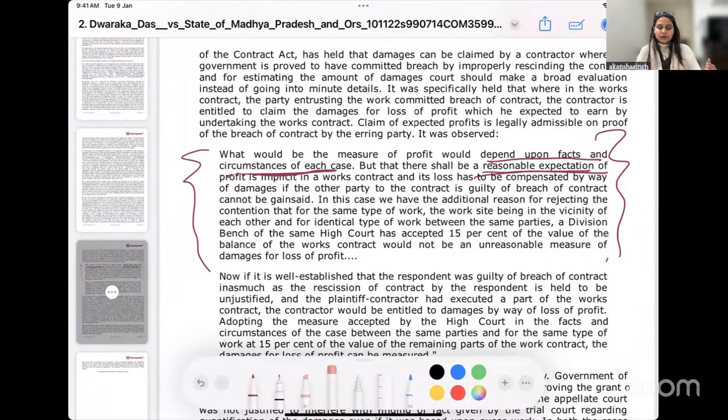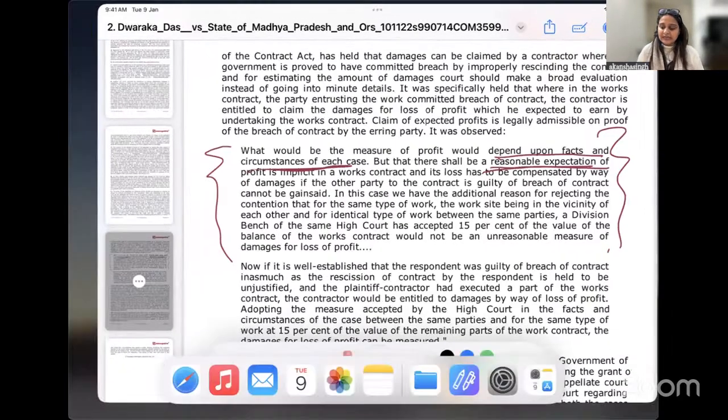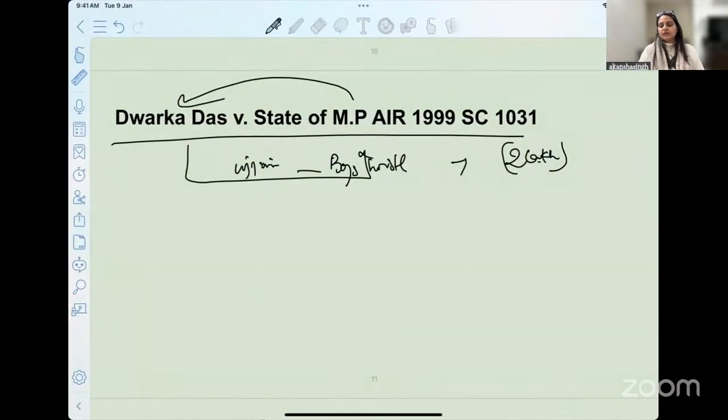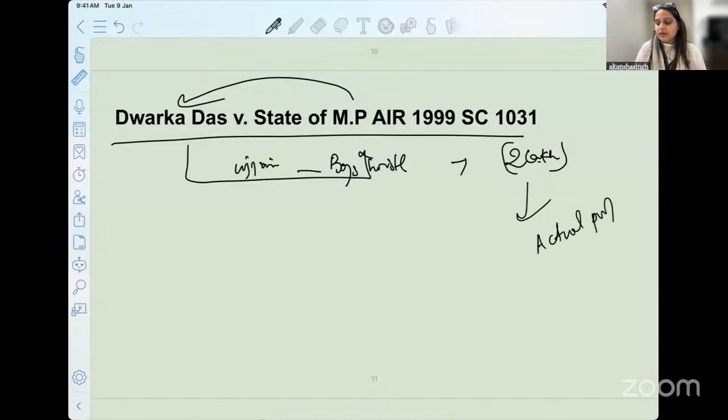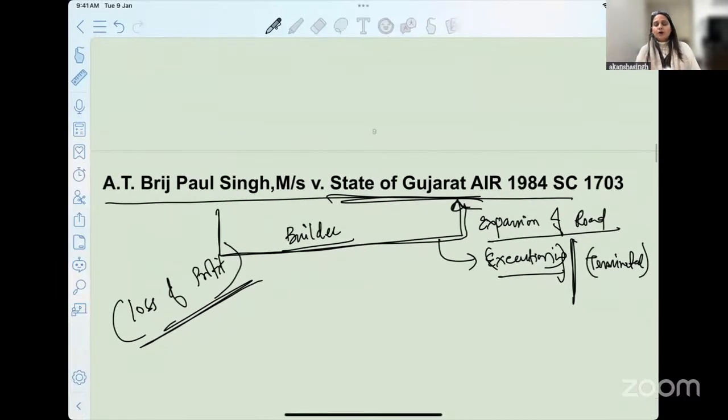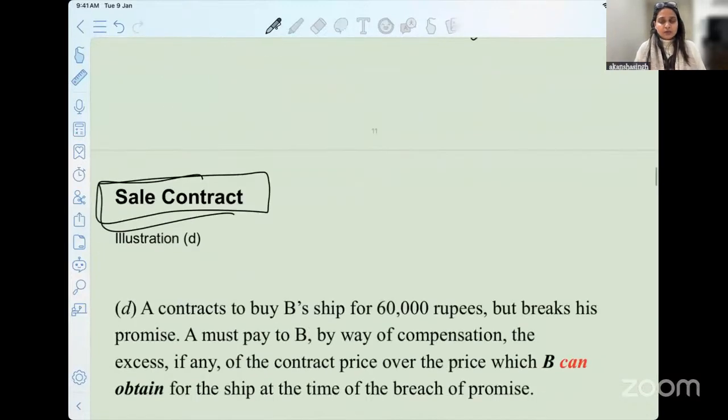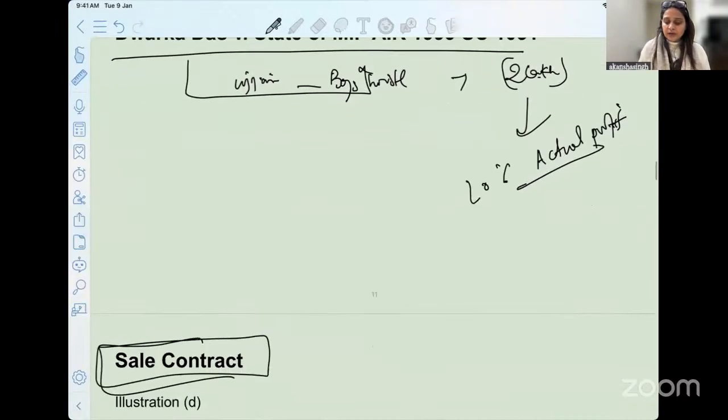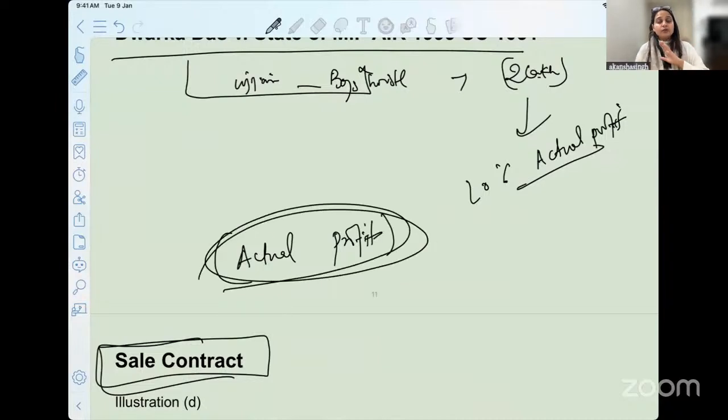Okay, so here also the court acknowledged and granted them 10% of the amount of remedy. The actual profit that they would have made, they granted 10%. In the previous case, 15% was granted on the basis of the principle that the Supreme Court had evolved. So this is how you find, and we conclude here what is the actual profit that the person would have made out of this transaction had you not terminated it, or if you would not have committed breach of contract, and that is how we conclude.